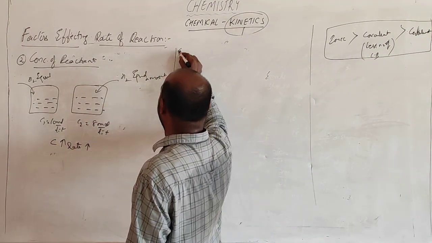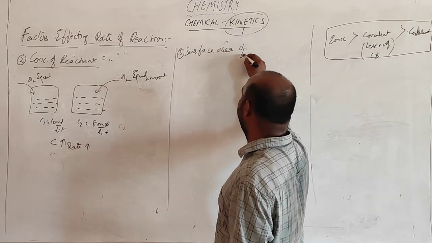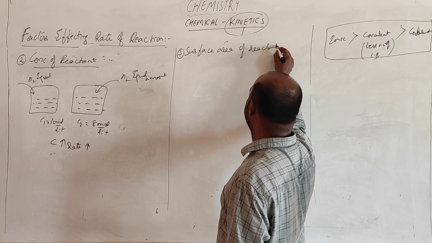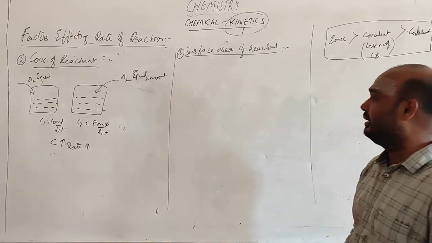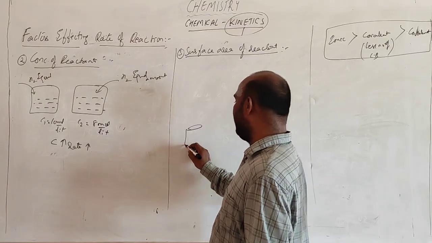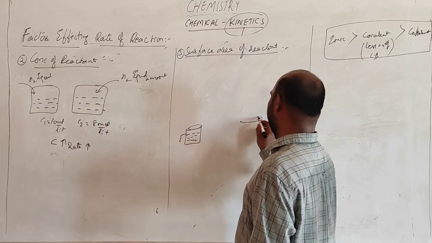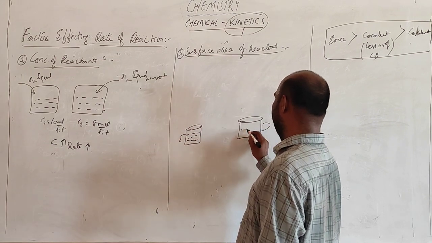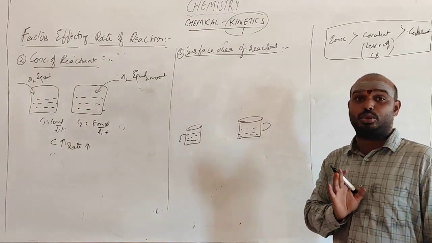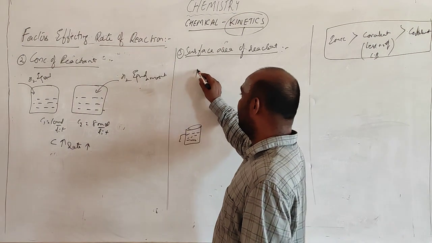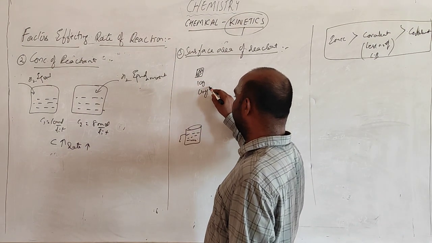Next, third is surface area of the reactant. It is very simple. I am taking hot coffee here. Same amount I am taking in these 2 containers. Hot coffee without sugar. Okay. In this, 10 gram crystal sugar.